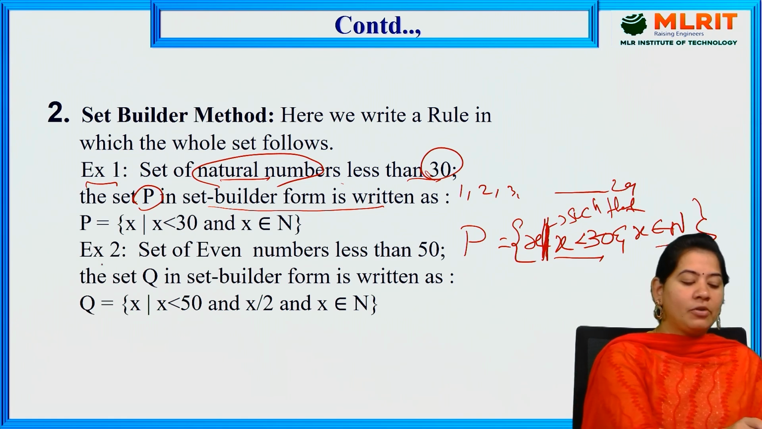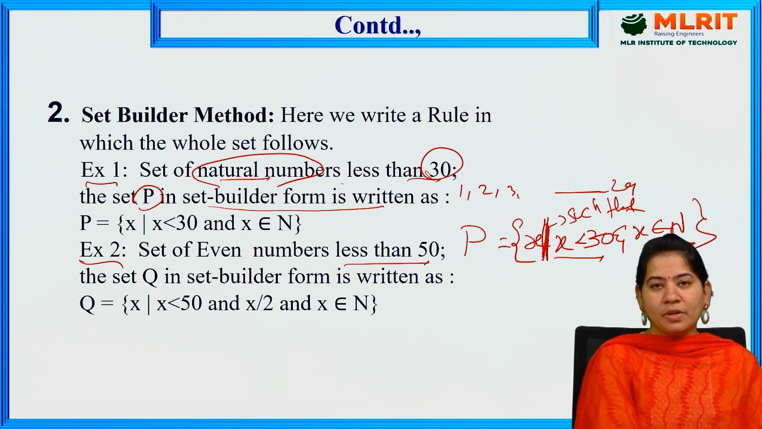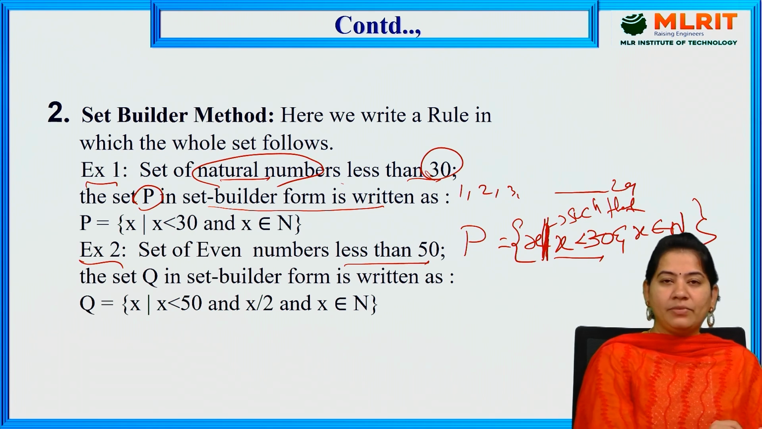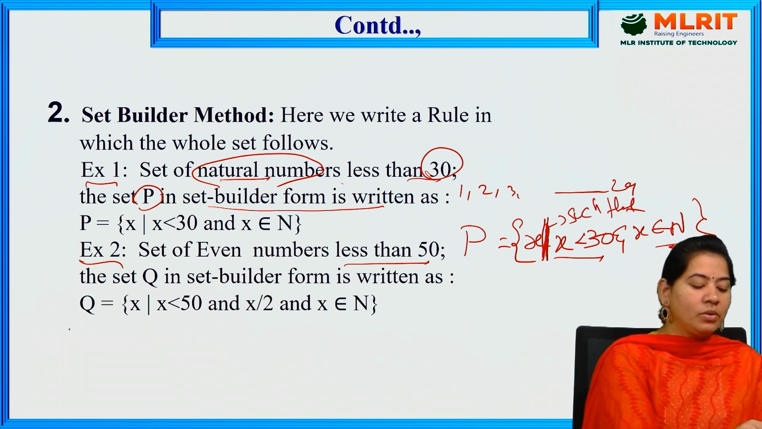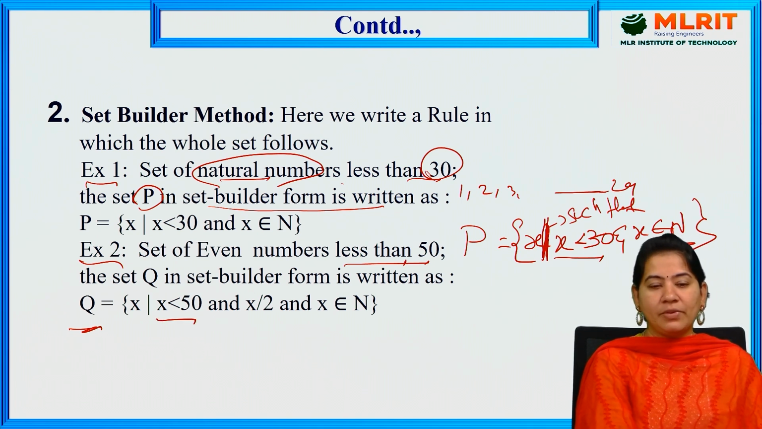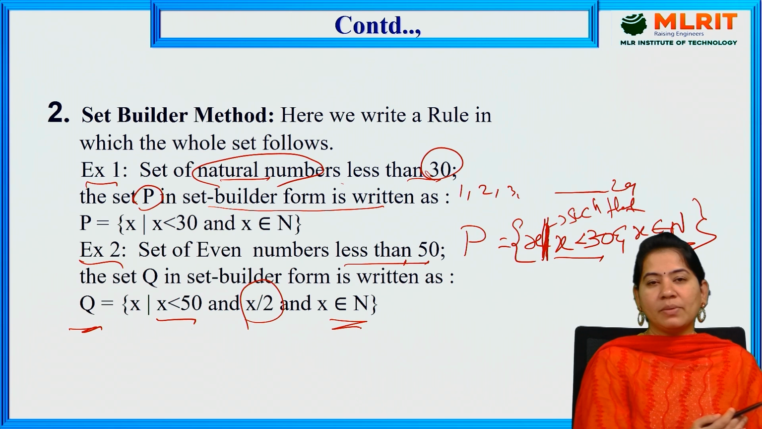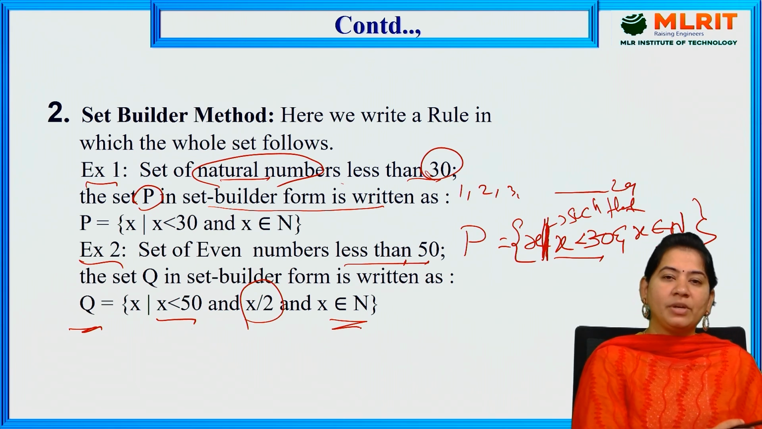In the same way we have another example: the set of even numbers less than 50. Here I am denoting the total set with capital Q. x such that x is less than 50. As it is x less than 50, I have written it like that. But as they are even numbers, definitely it should be x divisible by 2, and x belongs to natural numbers. It means from the natural numbers only, I will be dividing by 2.